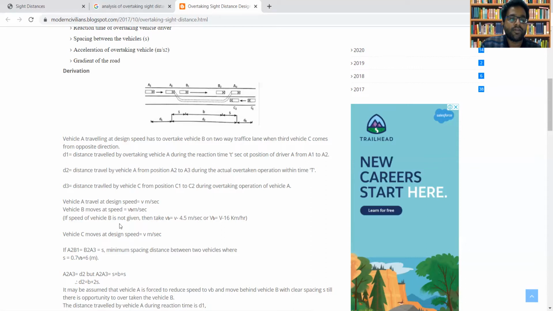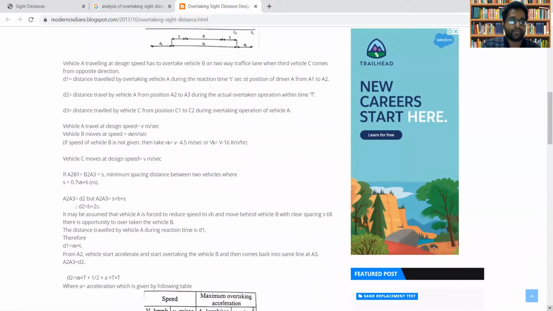In case the speed of vehicle B is not given in the question, then VB can be taken as the speed at which vehicle A is traveling, that is V meter per second minus 4.5, or in kilometer per hour, V minus 16 kilometer per hour, is the speed at which vehicle B is traveling. And vehicle C is also moving at design speed. Then here S is the minimum spacing between the two vehicles.